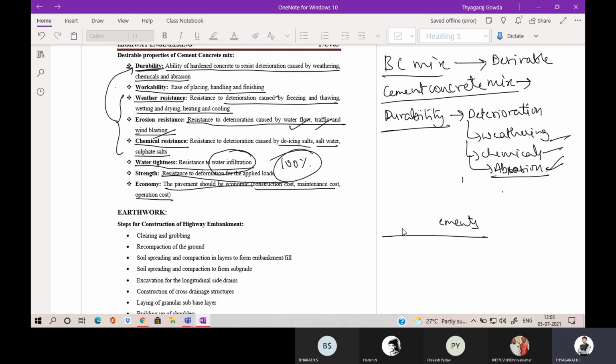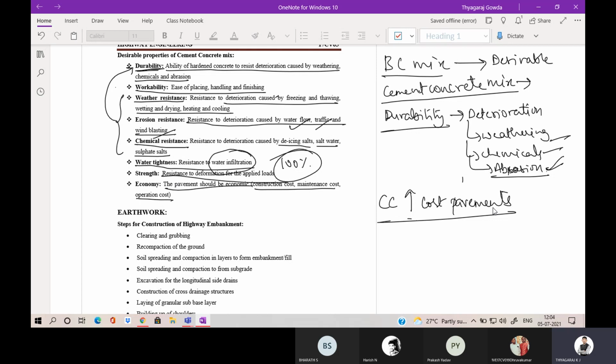But when it comes to economy, the CC pavements are higher cost pavements. Why? Because the construction cost is higher, but the maintenance cost and the operation cost are very much lesser.